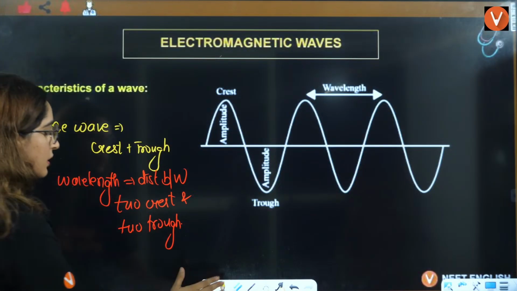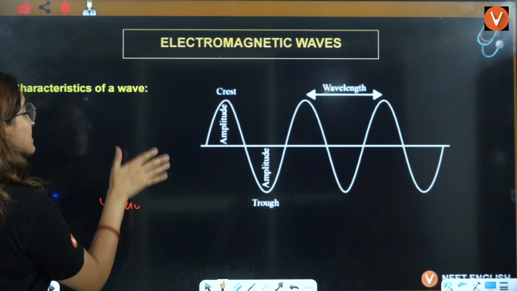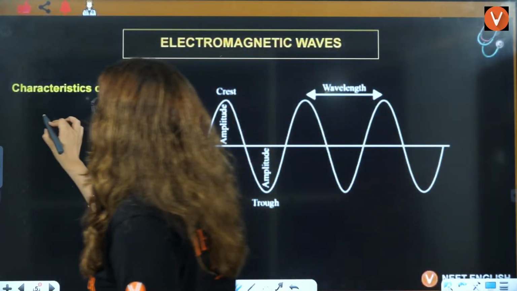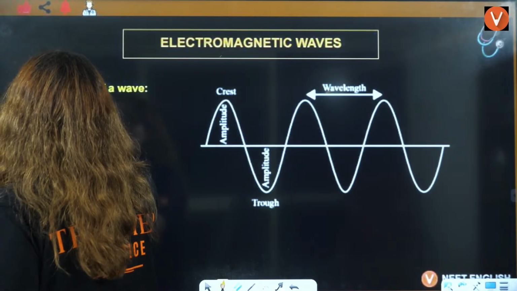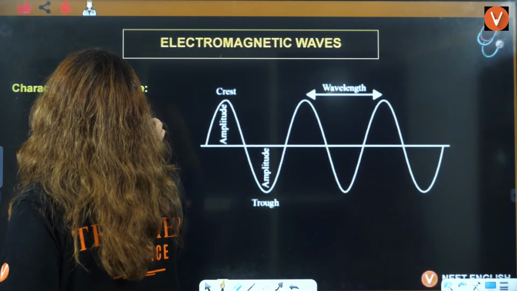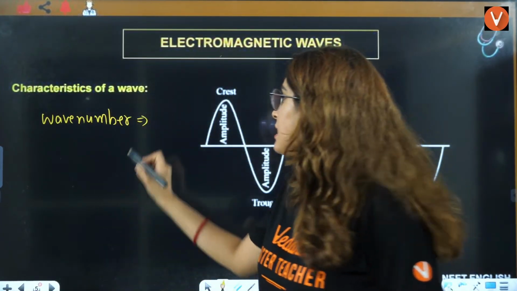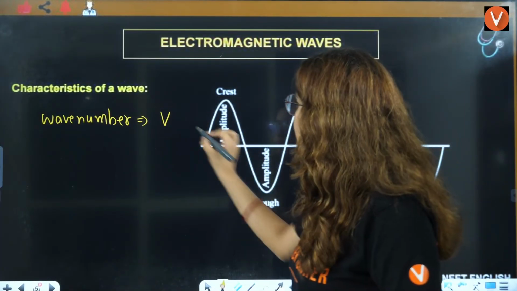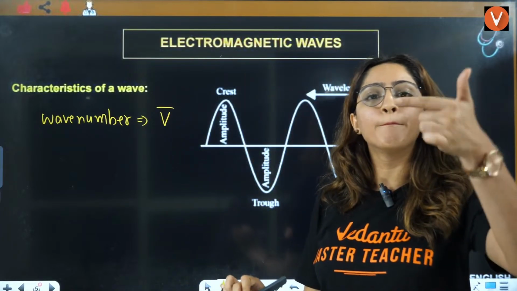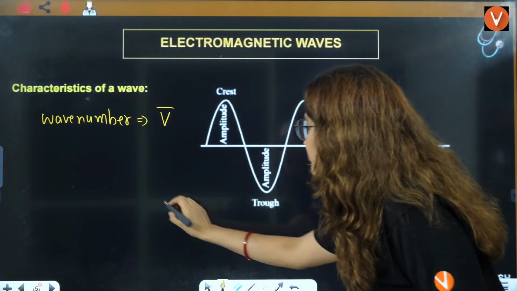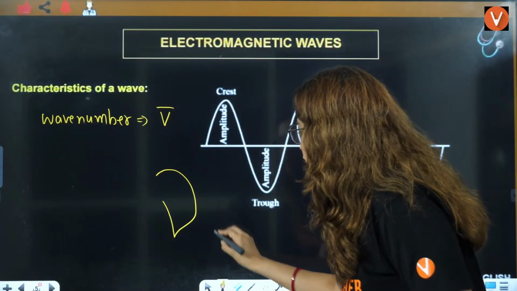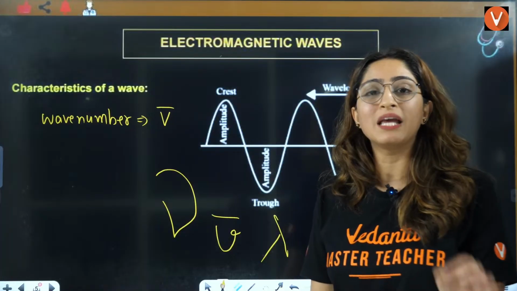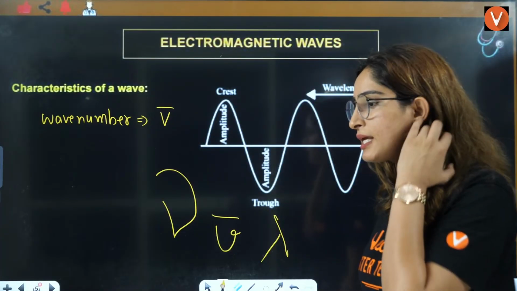What is that term? Wave number. That also you will see throughout this chapter. So what is this wave number? Wave number is represented as V with a bar on it, a line on it. This is called a bar, okay? V bar. See, mu is this thing, V bar is wave number and lambda is wavelength. So these are the three different things that you will see here, right?